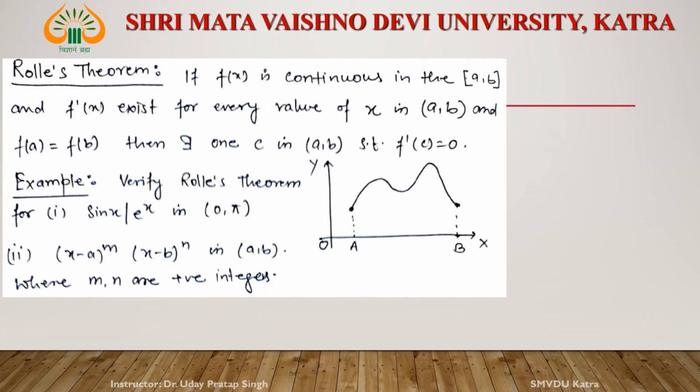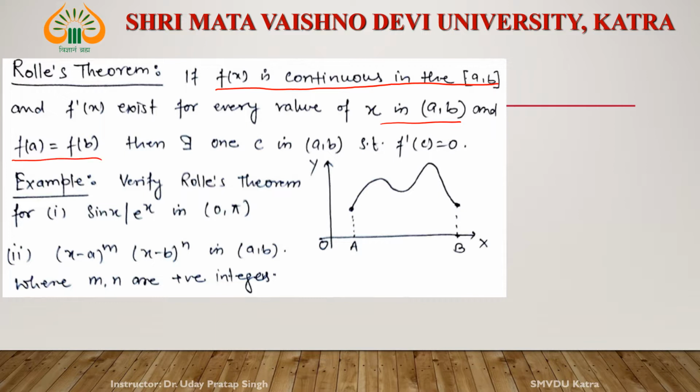Now see, the statement of Rolle's theorem is that if f(x) is a continuous function in the closed interval [a,b], and f'(x), the derivative of the function, exists for every value of x in the open interval, and the values of the function at the endpoints, f(a) and f(b), are equal.